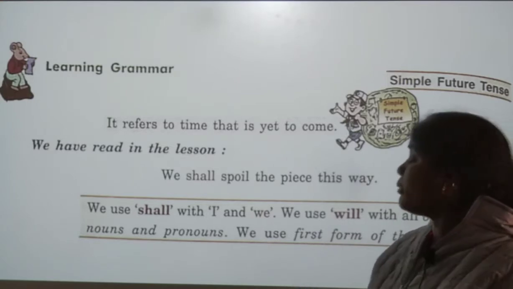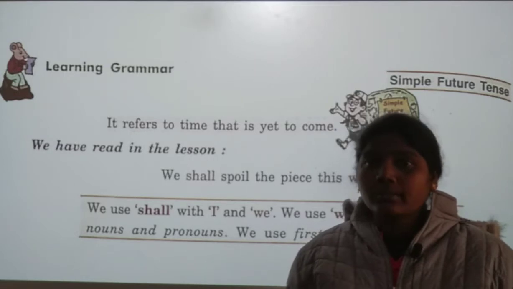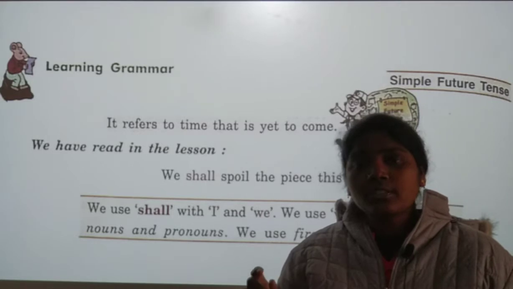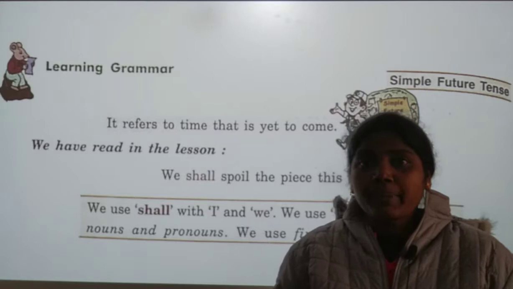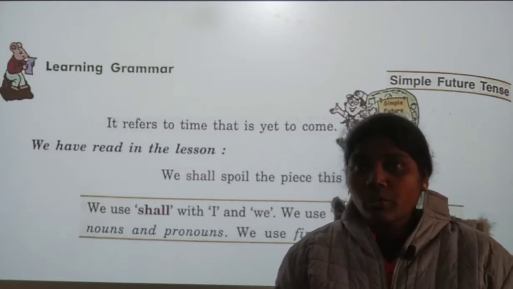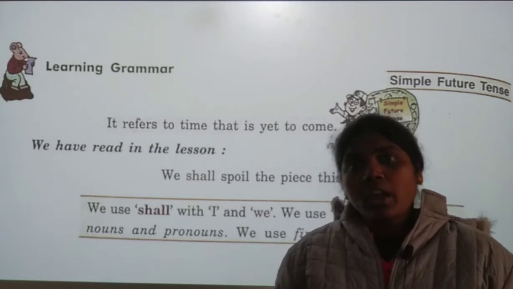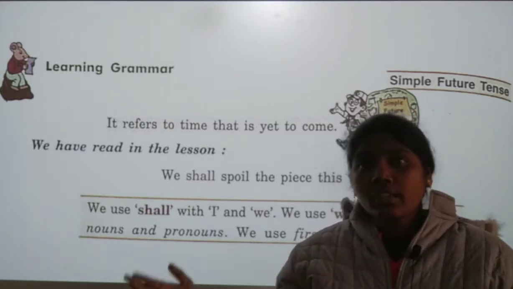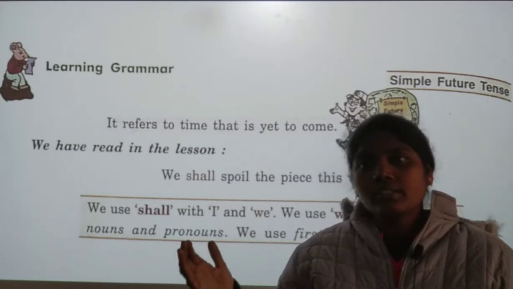So what is simple future tense? Which action is going to happen, that we call simple future tense. Simple present tense means the action is happening now. So now I am teaching. This is the simple present tense. I taught you yesterday, that action is completed, that is simple past tense. Today we will learn simple future tense.